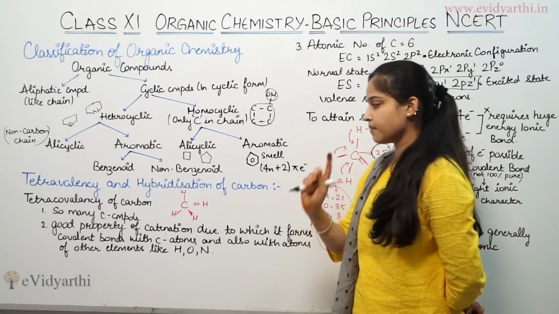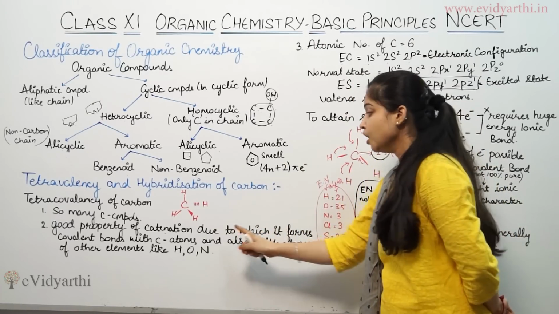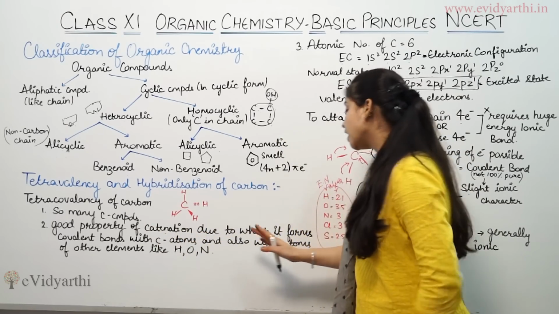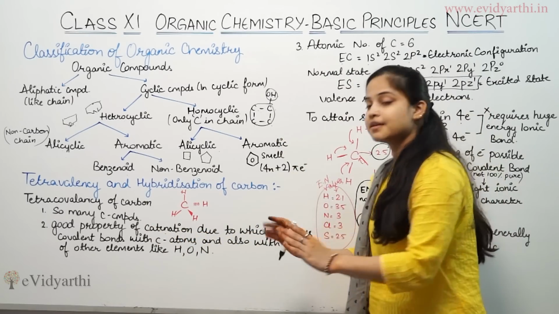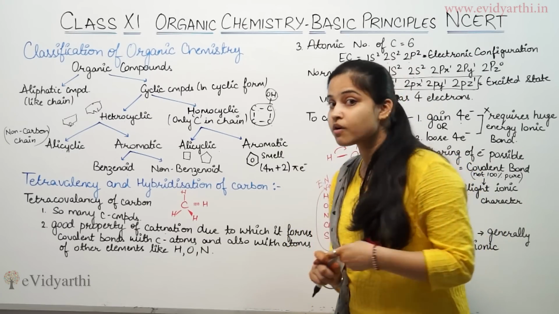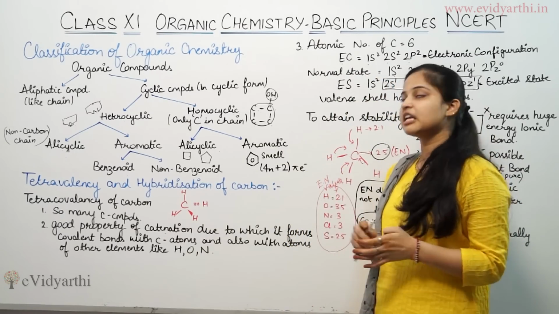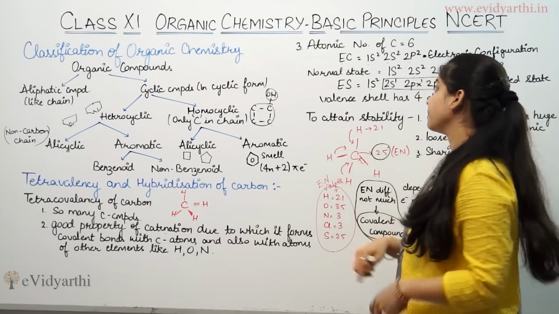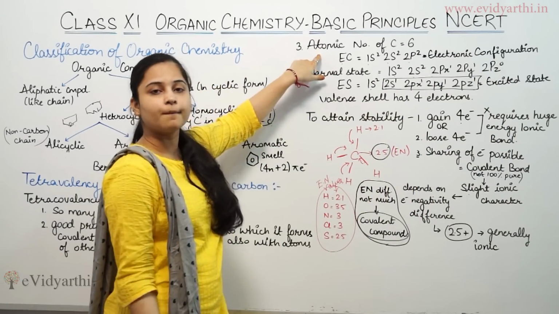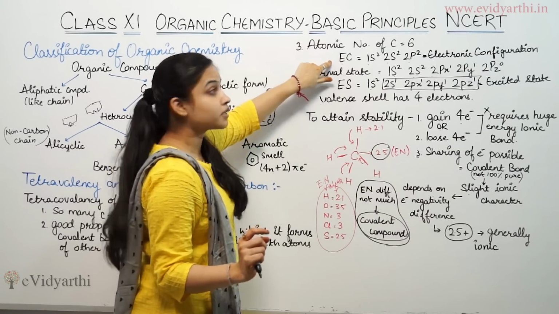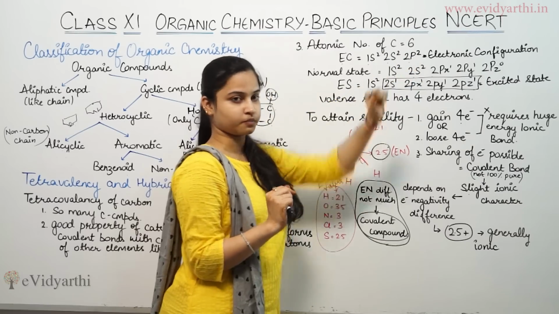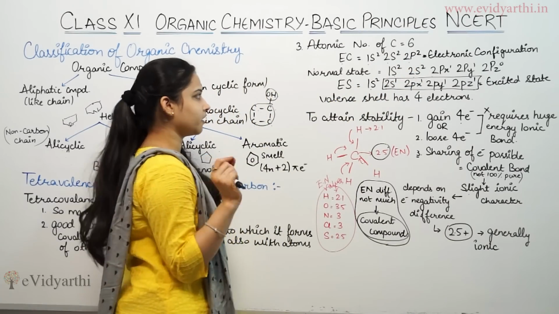Carbon has a good property of catenation, due to which it forms covalent bonds with carbon atoms and also with atoms of other elements like hydrogen, oxygen, nitrogen and sulfur. Coming to the next point, since the atomic number of carbon is 6, its electronic configuration is 1s2, 2s2 and 2p2. This is in the normal state.